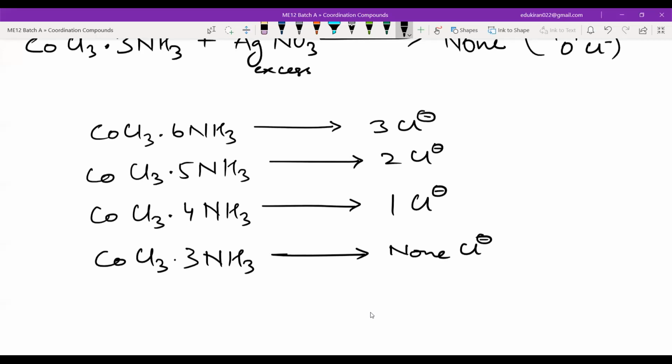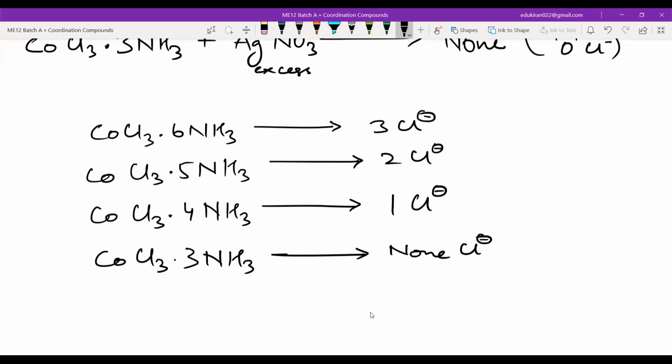Now, Werner applied maths. You have to look at patterns. So there is a decreasing pattern that we can see. He's saying that CoCl3 is same, and the number of Cl negative that is coming out of a particular coordination compound depends on how many NH3 we are giving it. This was a bit confusing. So he was like, okay, fine, let us find something which is common, and something which is changing. What is changing here? So he said, okay, fine, let us do something.